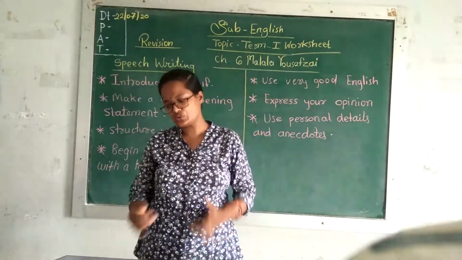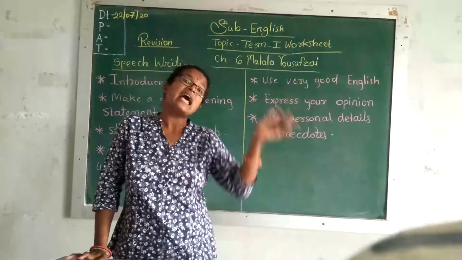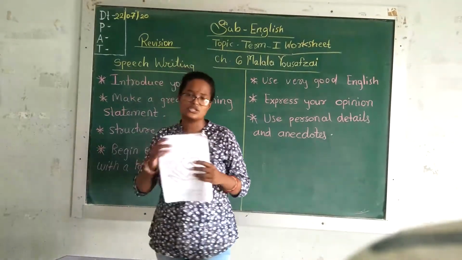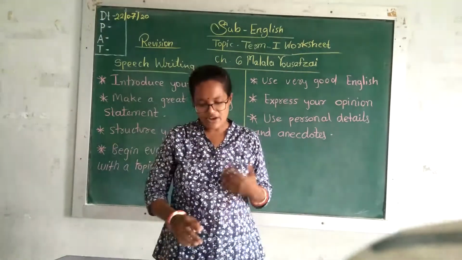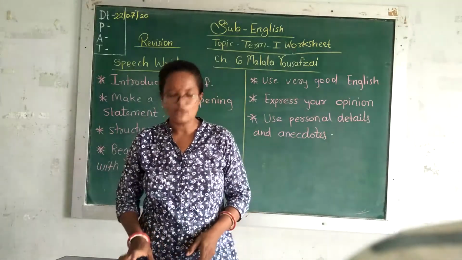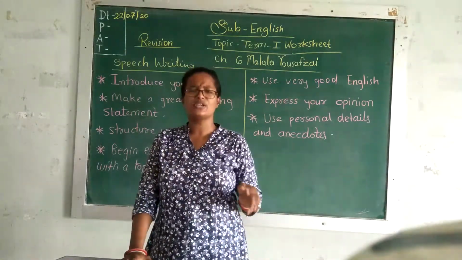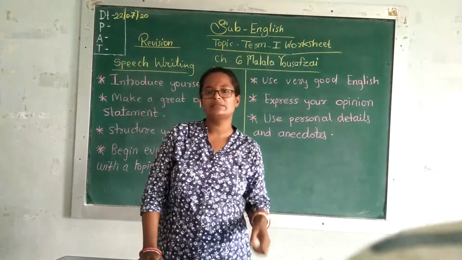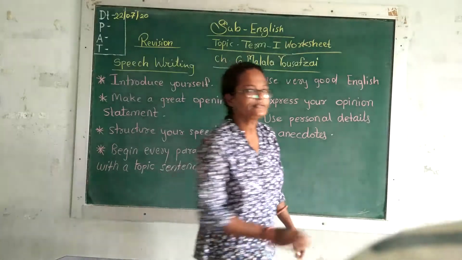Now what we are going to do, as you know, we revised transitive and intransitive words, fixed expressions and how to write a speech. Now we are going to solve our worksheet chapter 6, transitive intransitive words, fixed expression and writing based on the school's representative speech, right? I hope all of you are ready with your worksheet and textbook also. If we need the textbook, we will use it, and I think you need a notebook also to write the expressions, right? Thank you. Then we will see from the worksheet. Wait for a while.